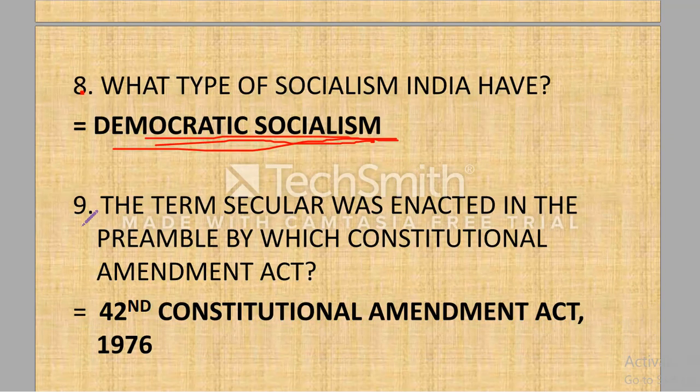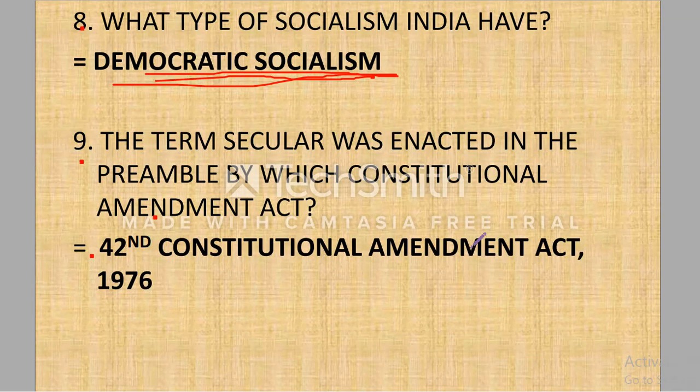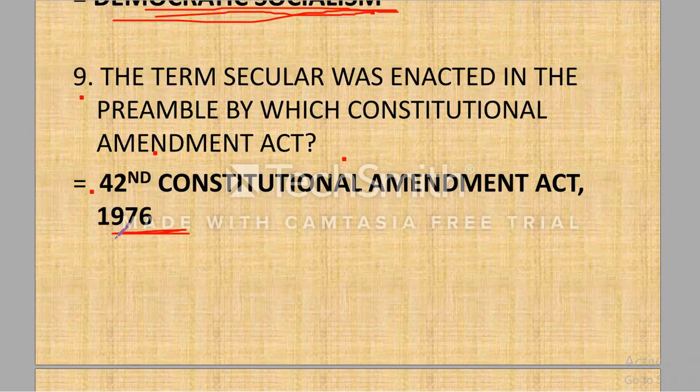Next question. The term secular was enacted in the preamble by which Constitutional Amendment Act? Answer is 42nd Constitutional Amendment Act of 1976. Very important question. This 42nd Constitutional Amendment Act is also known as Mini Constitution.